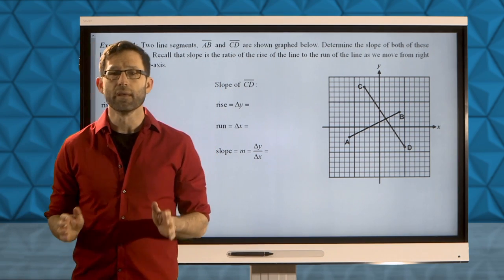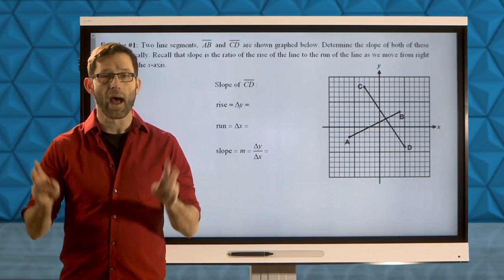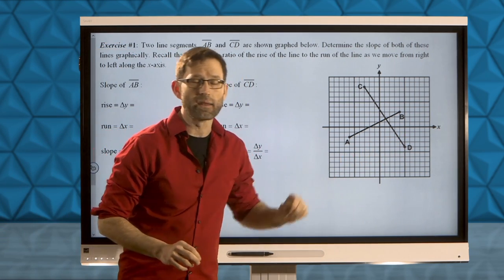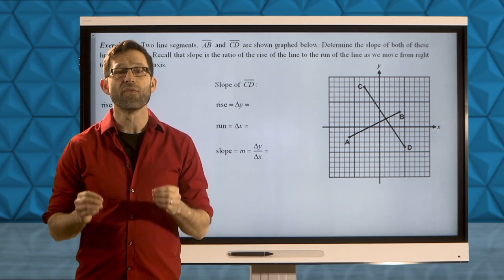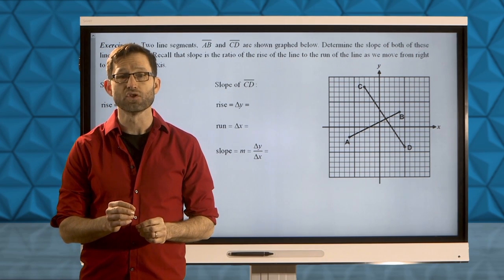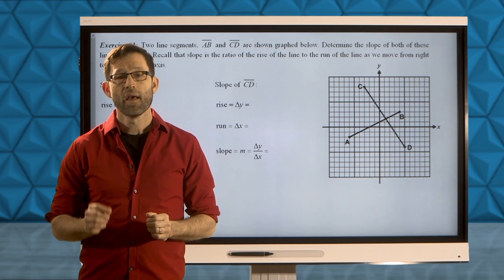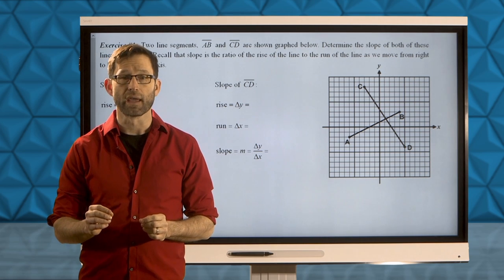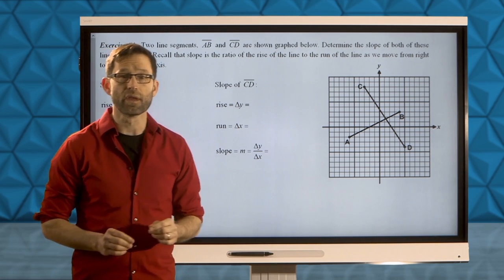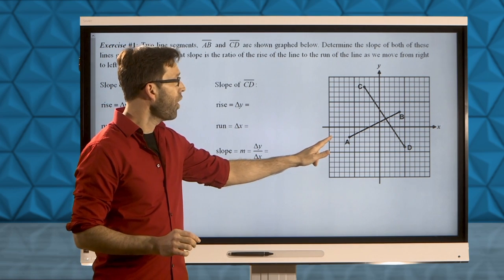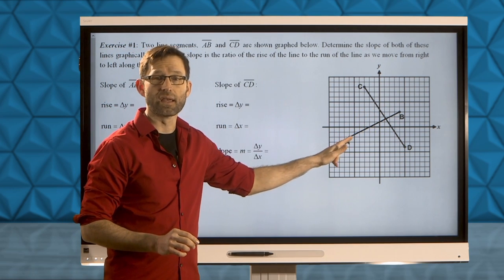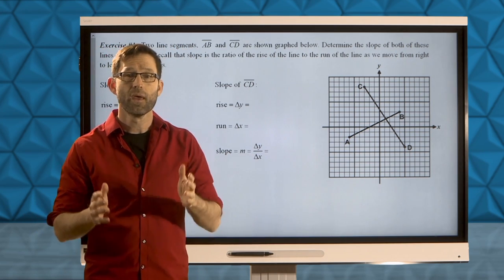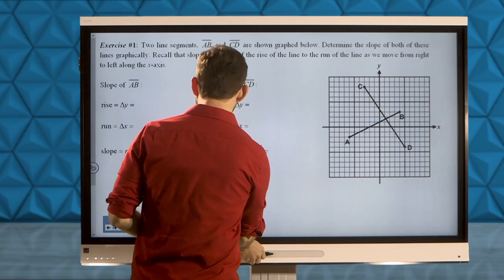Now this is exceptionally important. Whenever you read a graph, you want to read it going from left to right. And what that will always ensure is that the run, the horizontal change in the line, is positive. Therefore, we only have to worry about whether the rise is positive or negative. Let's take a look at segment AB. We see automatically that AB is rising as we go from the left to the right and therefore should end up having a positive slope. But let's calculate those rise and run.